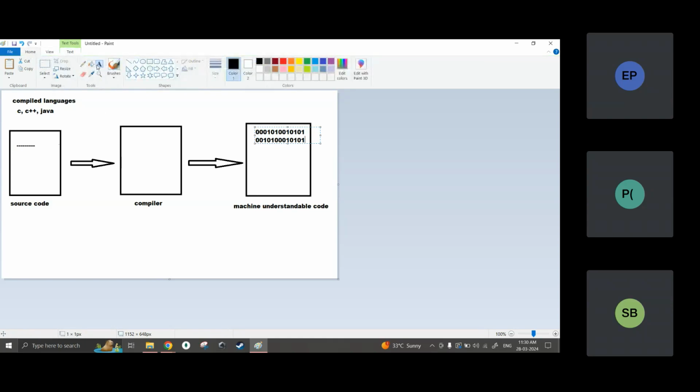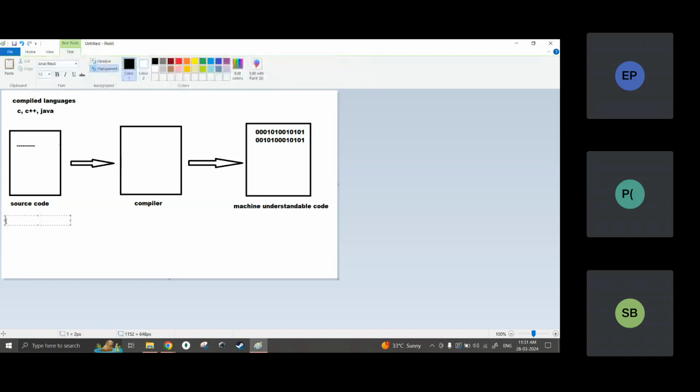First let us understand this, then we'll try to understand code written in compiled languages and code written in interpreted languages, and what is the difference.